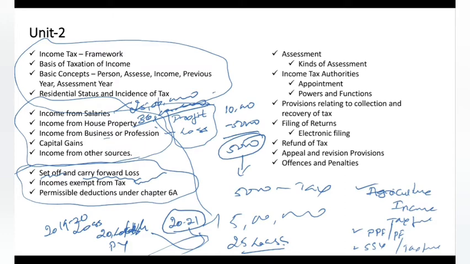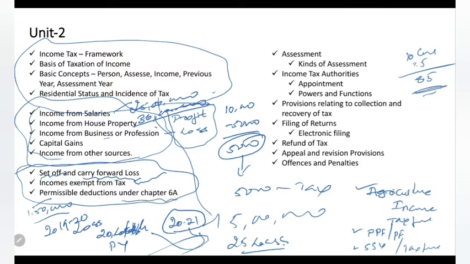Okay, next, after you club all these 5 incomes, income tax is going to give you certain deductions, certain expenses or certain savings that are allowed. If you do savings up to 1,50,000, it is a permissible deduction. If your income is 10 lakhs and you have done savings of 1,50,000 in the stated category, then income tax authorities will consider that your income is only 8.5 lakhs.